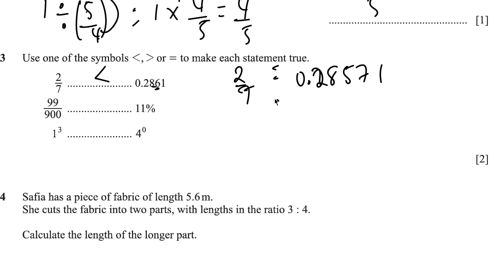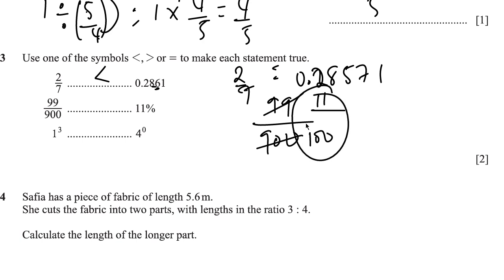Then 99 over 100, you could simply use a division here. If 9 goes into 99, you have 11. If 9 goes into 900, you have 100. And 11 over 100 is the same as 11%, because a percent is the same as a number over 100. So 99 over 100, which we reduce to 11 over 100, so it's equal to that.